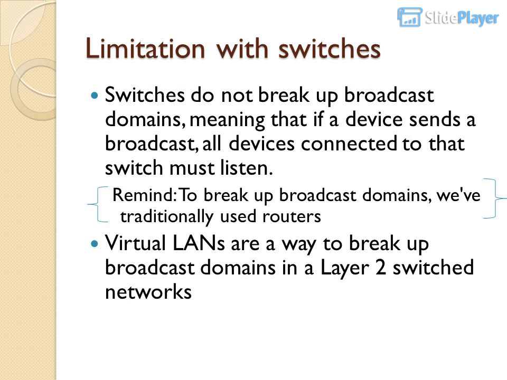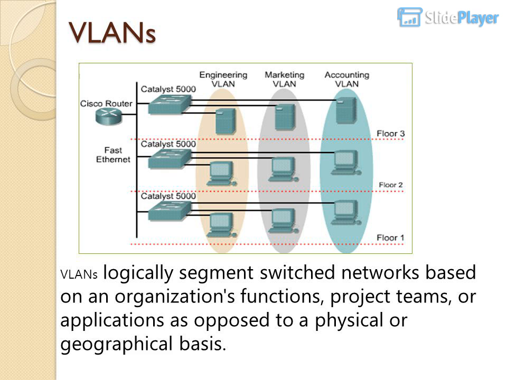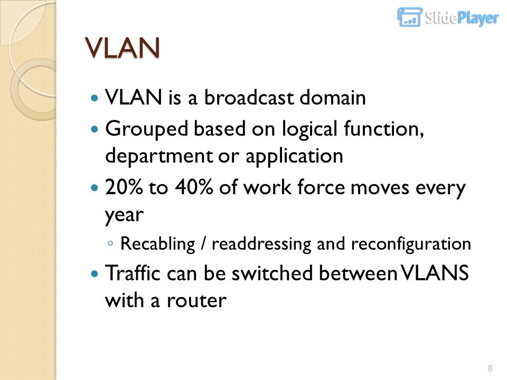Virtual LANs are a way to break up broadcast domains in Layer 2 switch networks. VLANs logically segment switched networks based on an organization's functions, project teams, or applications as opposed to a physical or geographical basis. A VLAN is a broadcast domain group based on logical function, department or application. 20% to 40% of the workforce moves every year, requiring recabling, readdressing and reconfiguration. Traffic can be switched between VLANs with the router.